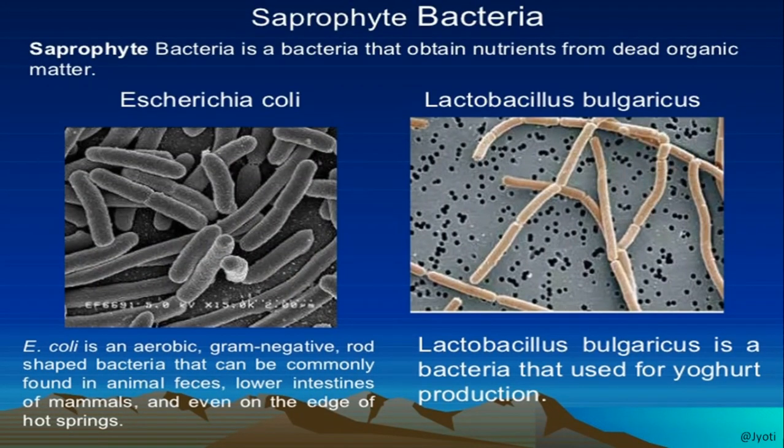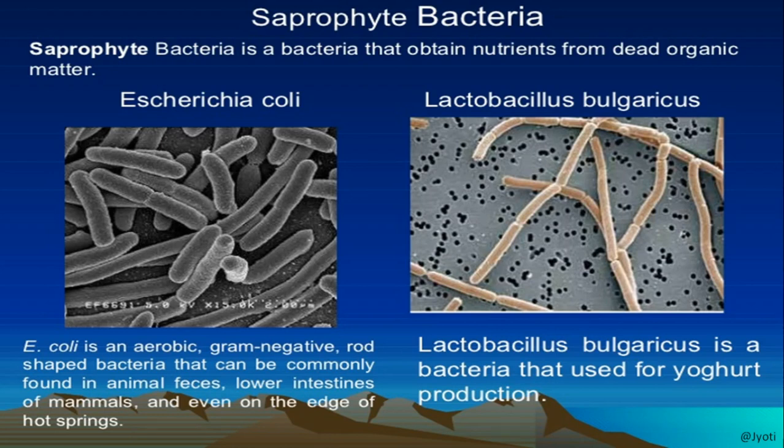Now, saprophytic bacteria. E. coli. Escherichia coli is a saprophytic bacteria. This E. coli is aerobic. Aerobic means they use oxygen, and they are rod-shaped bacteria. From the structure, I think it is very clear to you.